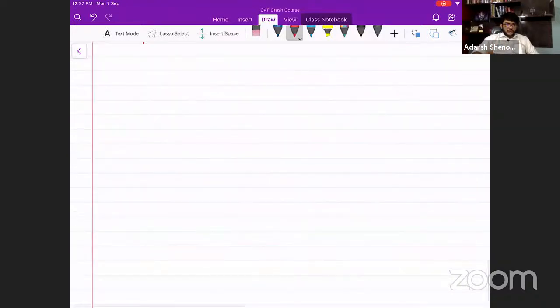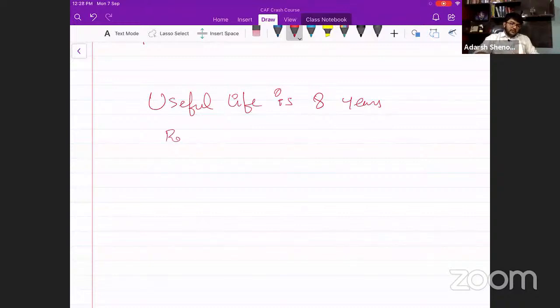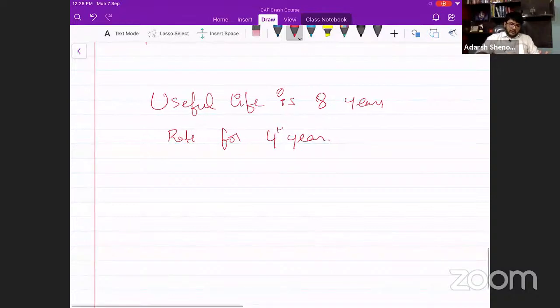Now you have to tell me the rates. Ready? You have to calculate. I'm not going to help you at all. Useful life is 8 years. Tell me the rate for the fourth year. Be careful. Don't guess randomly. Be careful and tell me what is the rate of depreciation for the fourth year. Take your time. I will give you 20 seconds.